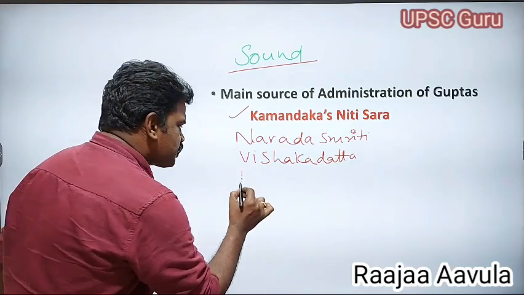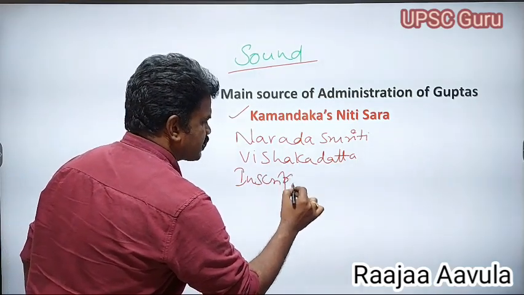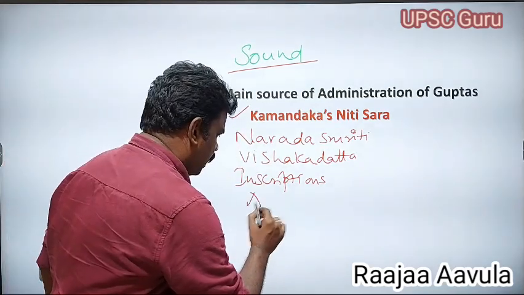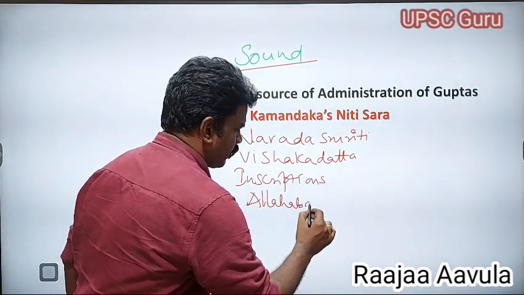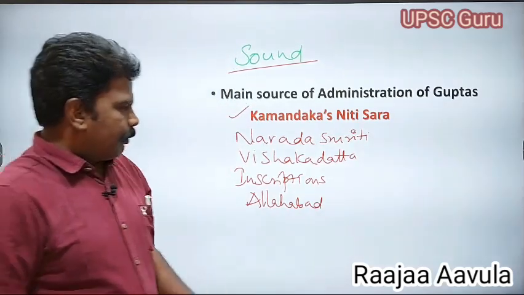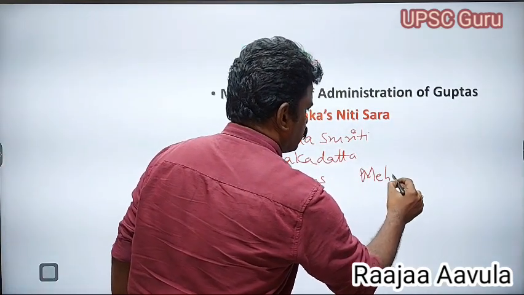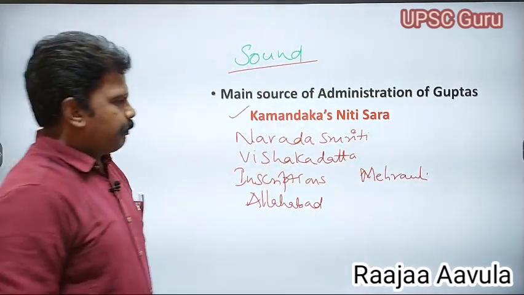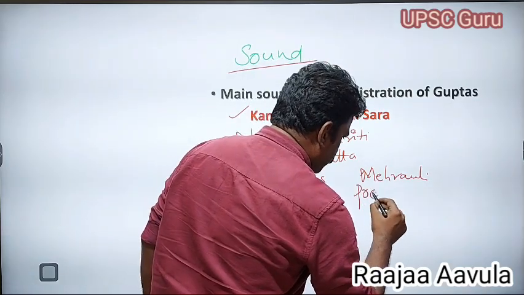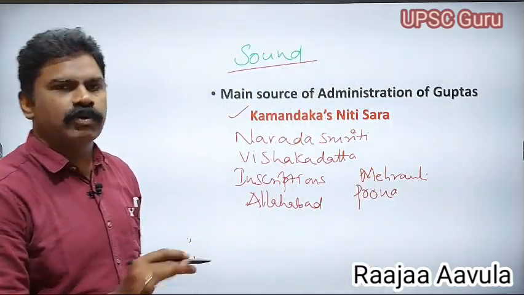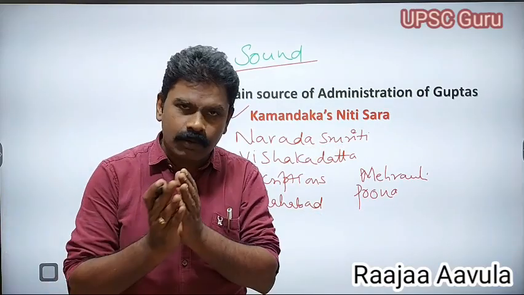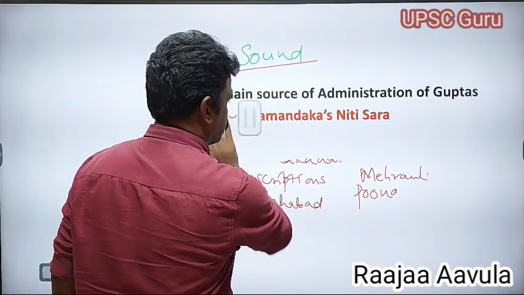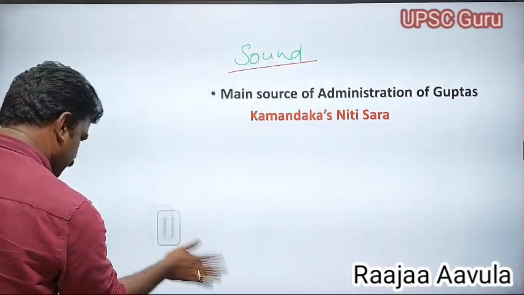And also inscriptions of the Guptas, like the Allahabad inscription of Samudragupta, the Mehroli inscription of Chandragupta II, and Prabhavati Gupta's Pune copper plates. All this speaks about the Gupta's administration. These are the sources of the Gupta's administration.